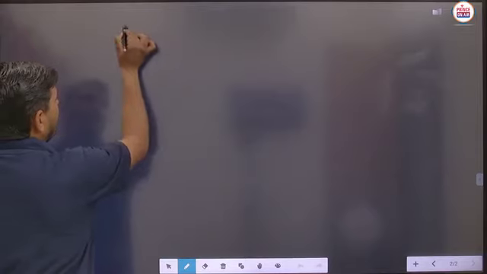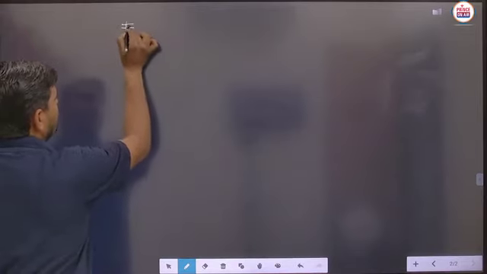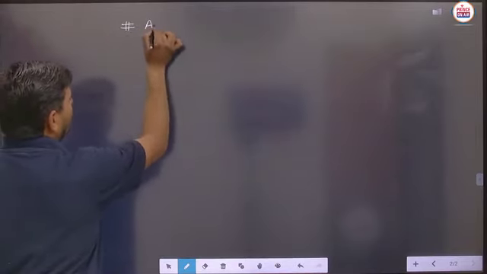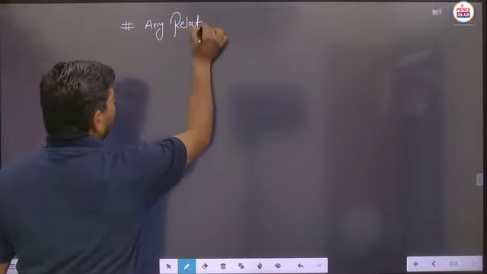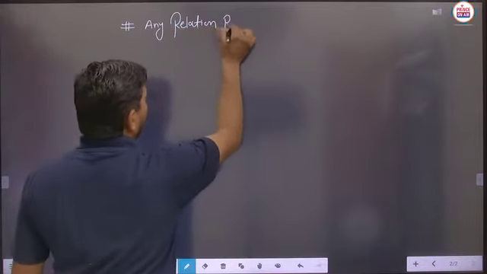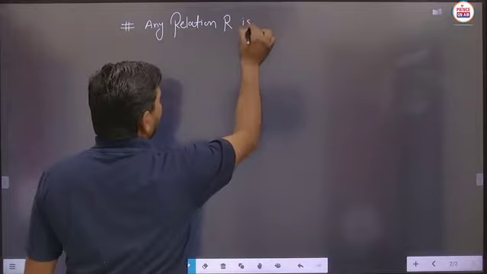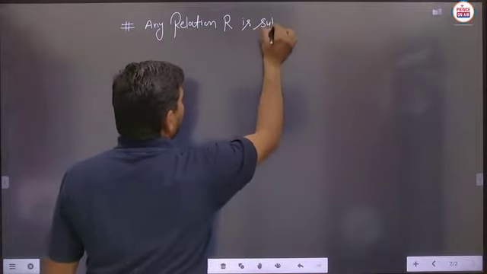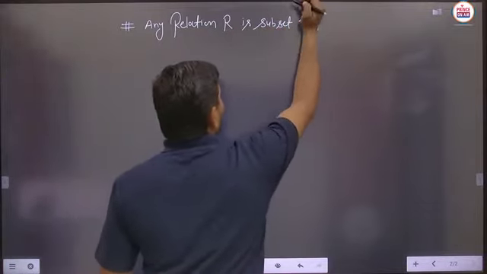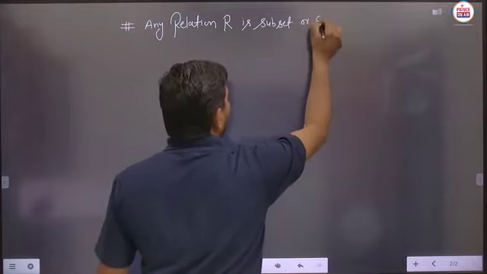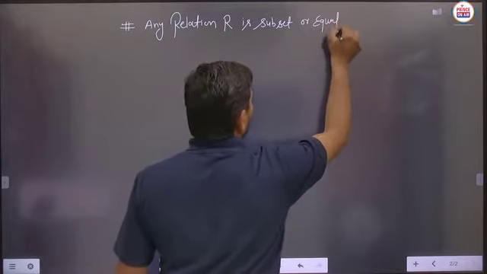So student, any relation means some important information. Any relation R is a subset or equal to the Cartesian product.